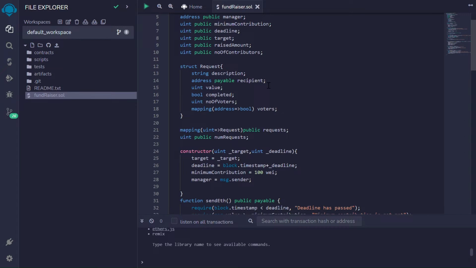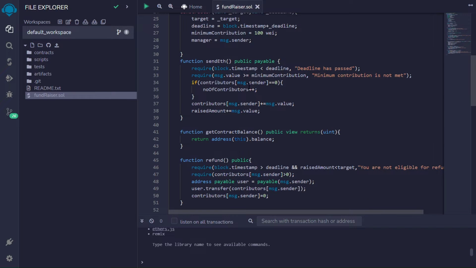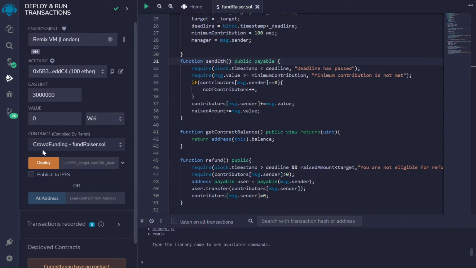Let's cruise to the code. These are the functions. Send it, which has a timestamp and a deadline under which the transactions need to be made, as well as the request needs to be completed. There is a refund function too. Let's first deploy it to understand the functions clearly. The code is safe, no error. Let's select this one as manager. Manager has certain rights which we will see in the program. Let's deploy it now.